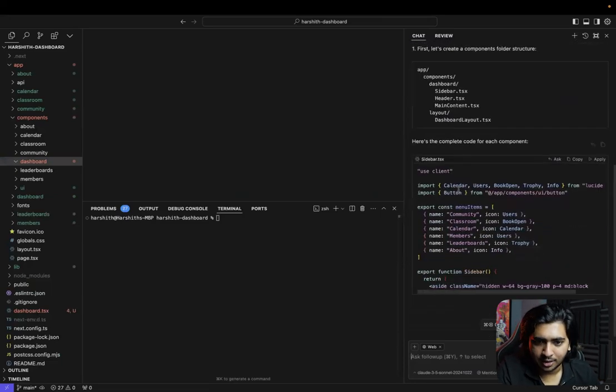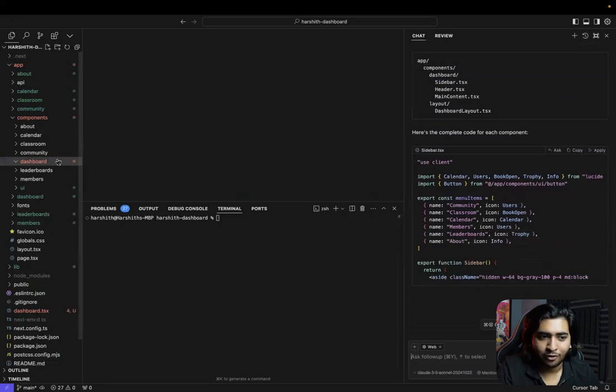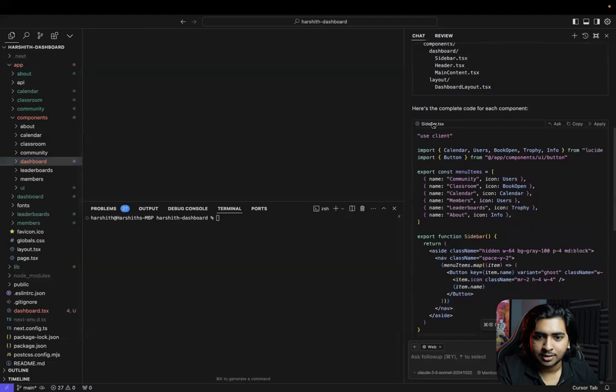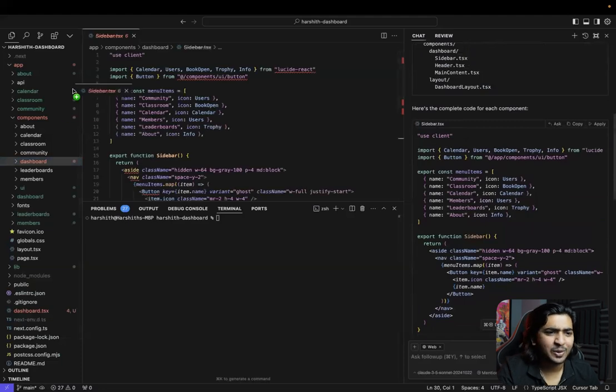All right. So now if we just click on this, it's going to create the file exactly in this dashboard. All right. So now sidebar, it's still doing this. All right, anyways, you know what, let's just drag and drop it in this.